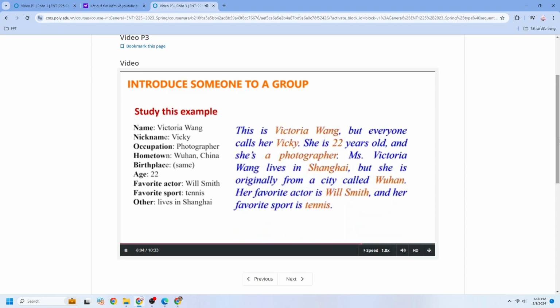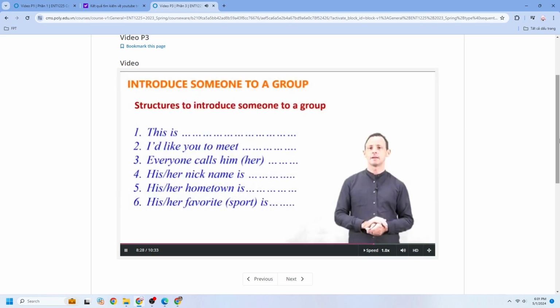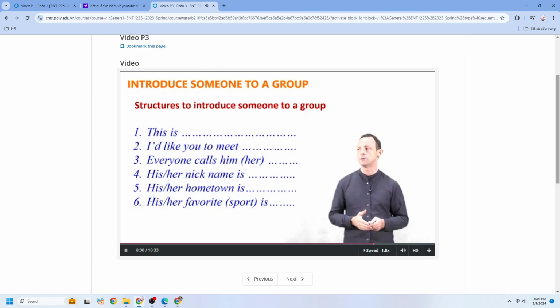So, look at the words in red. This is the information that we have been given. Name, nickname, age, occupation, additional information, birthplace, favorite actor, and favorite sport. Now, structures to help you create sentences for how to introduce someone to a group.